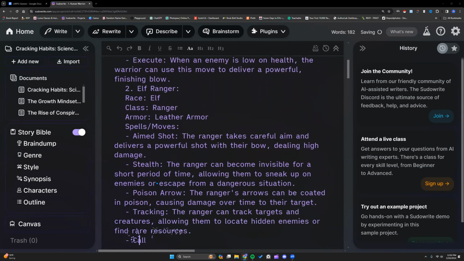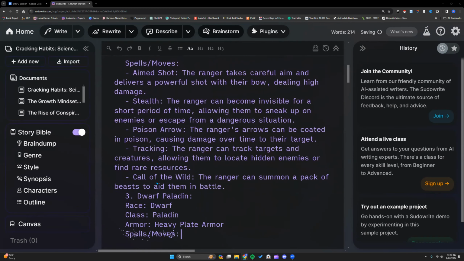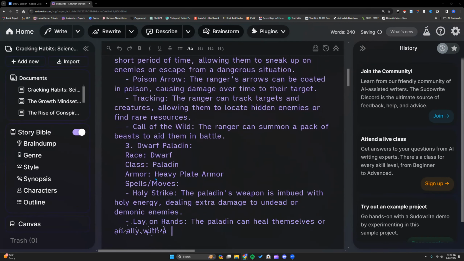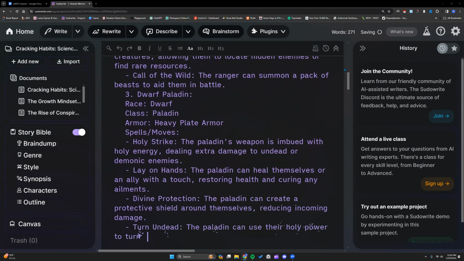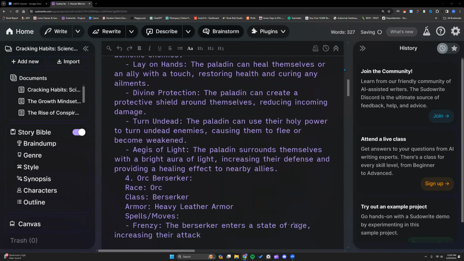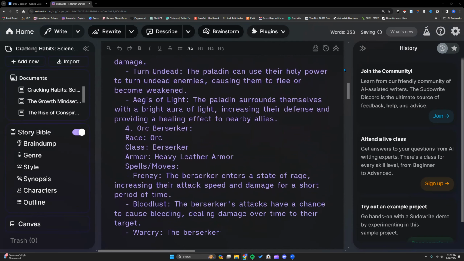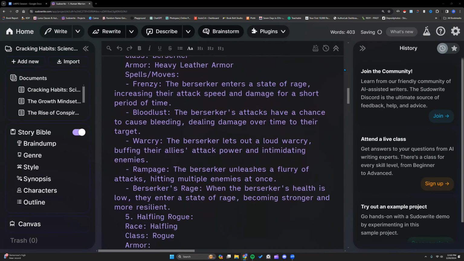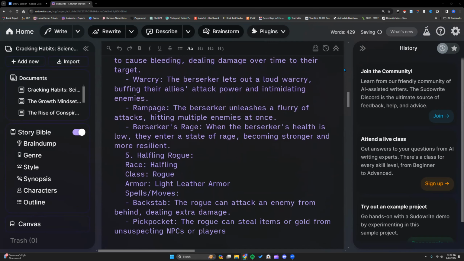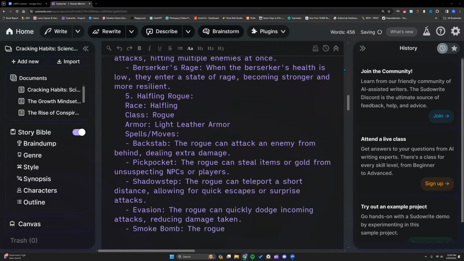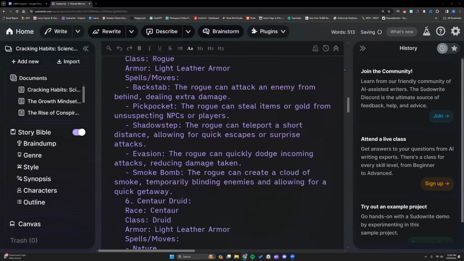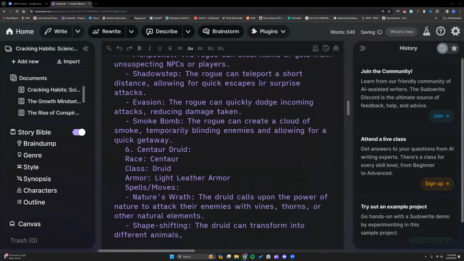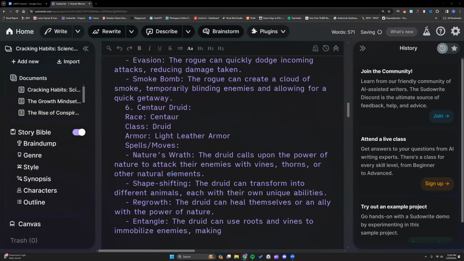I like this a lot. I love to play with First Draft. There's just so much you can do. First Draft uses GPT-4. If you can do it in ChatGPT, you can pretty much do it here as well, except a little bit freer because, again, it won't have that restriction of, no, I can't do that content or something along those lines. Centaur Druid. I like that.